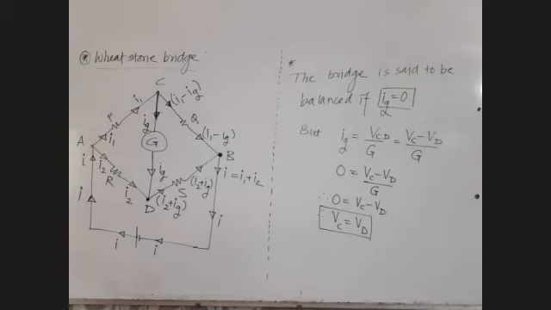Absolutely no problem. Okay. Next, one more condition we want to derive. And it is very simple.